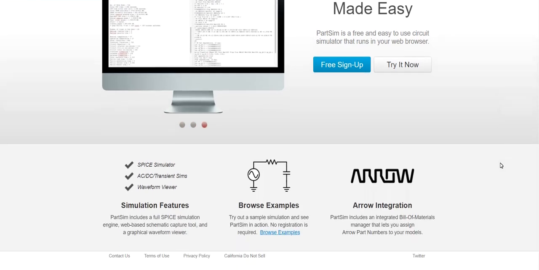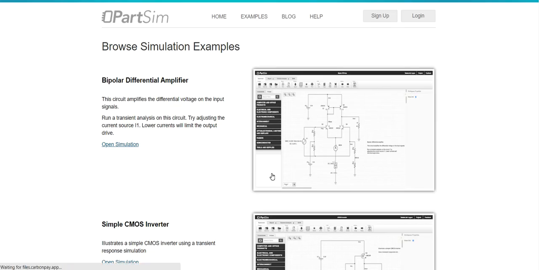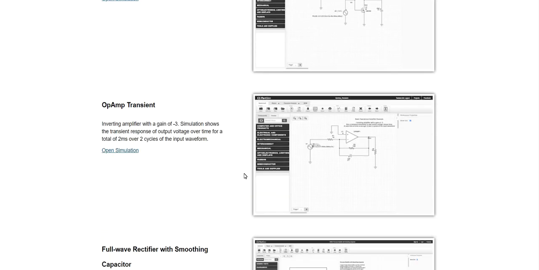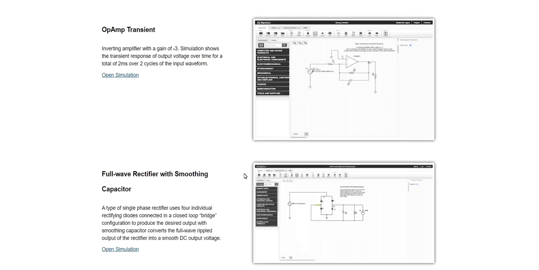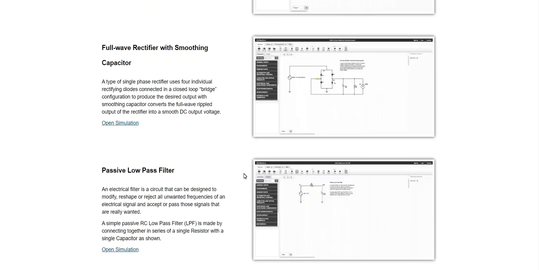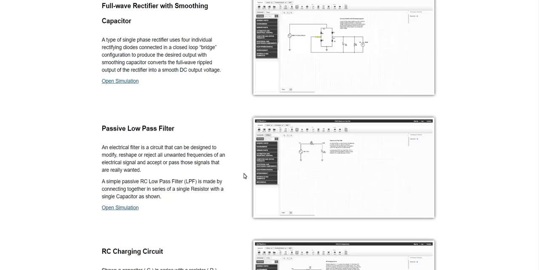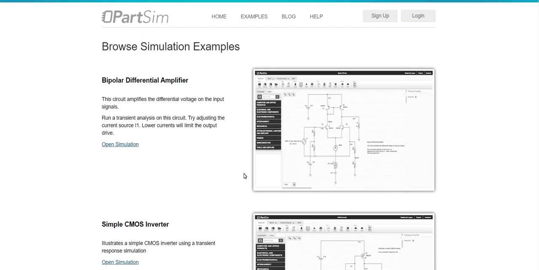You can check the examples to see what kind of software this is. You can design a bipolar differential amplifier, CMOS inverter, op-amp transient conditions, full wave rectifier, filters, RC charging circuits, and differential amplifier.